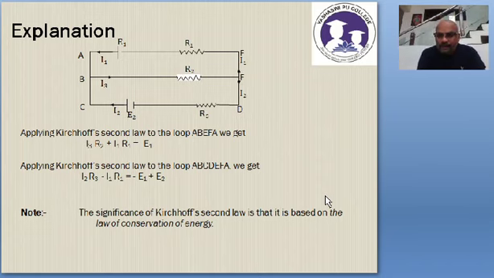How do we apply KVL? Point number 1: mark the directions of the current in different parts of the mesh arbitrarily.